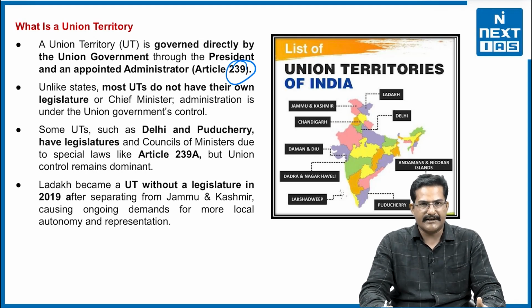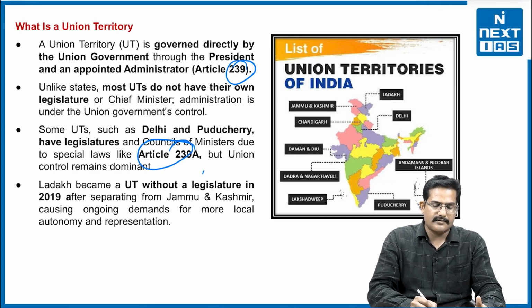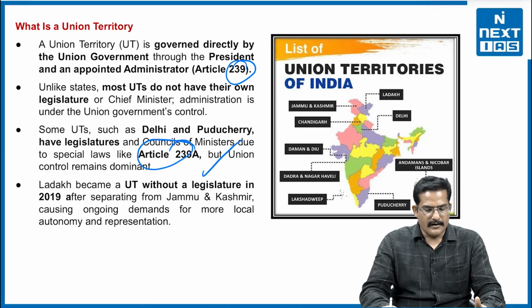And generally union territories do not have their own legislatures, except for Delhi and Pondicherry, which are given extra concession under Article 239A. And Ladakh again became a union territory without legislature, and that is why they are demanding full statehood so that the local politics can thrive.